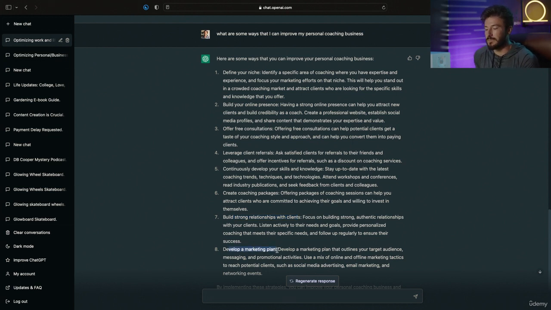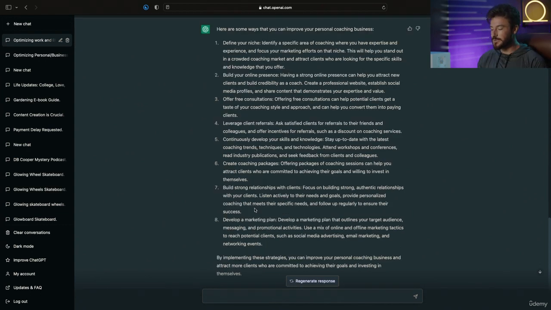So for the things that I'm doing correctly already, I wouldn't worry about, but some of these are perfect jumping off points for me to take into account or for me to share with my team in this example so that we can start to improve on areas of the business side that might be lacking. So these are all great points to consider, and what I wanted to do as a last example is to expand on point number 8 and create a detailed marketing plan for my coaching business.